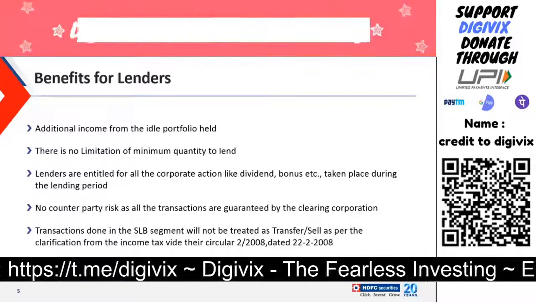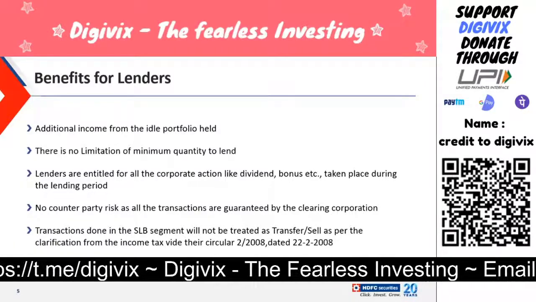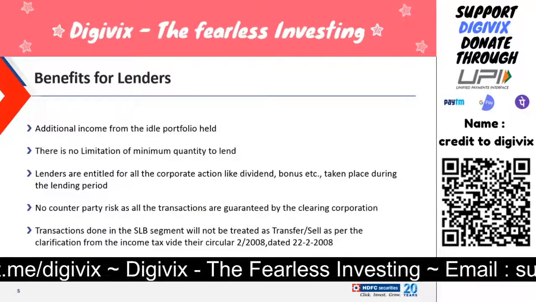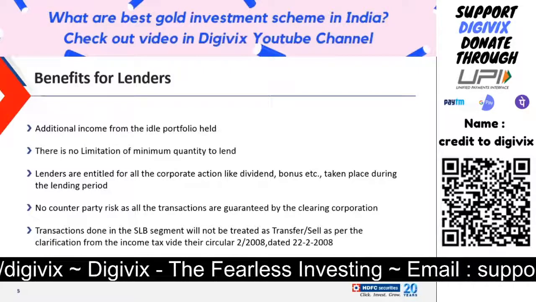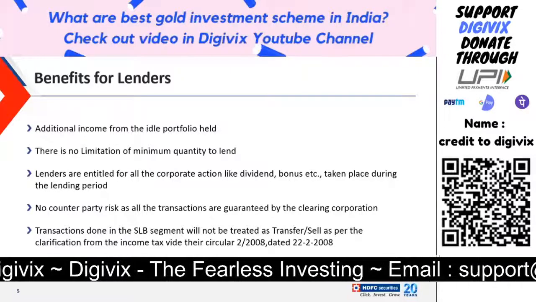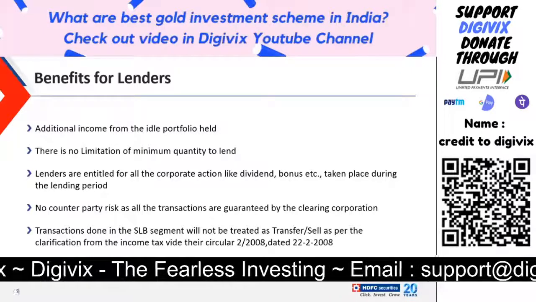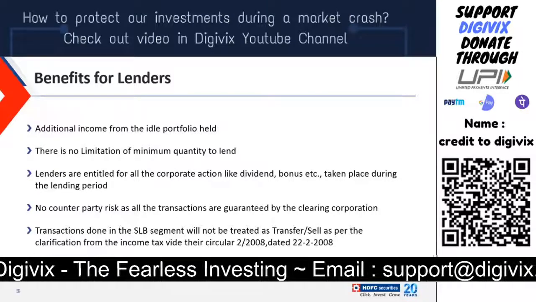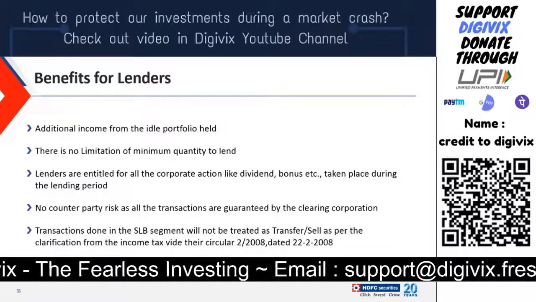Even if the contract is open and in between there is an announcement of a right issue or bonus, the contract will get closed and you will get back your shares immediately. For dividend and stock split, the contract will remain open, but you will still get the benefit directly. So this is how it works in the case of a corporate action. Basically, to summarize, you will get the benefit of corporate actions in the case of lending.